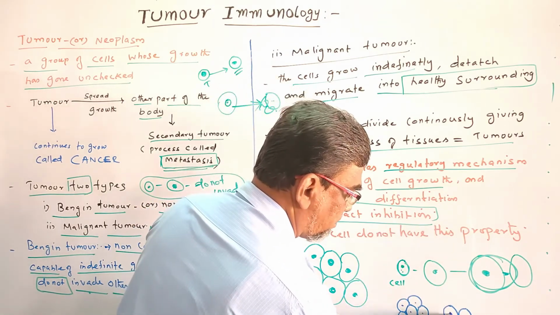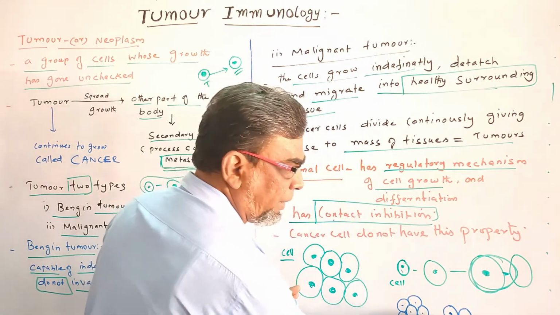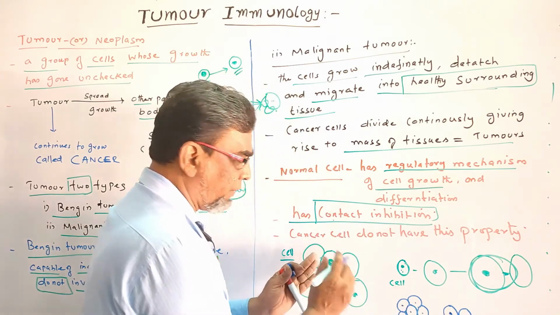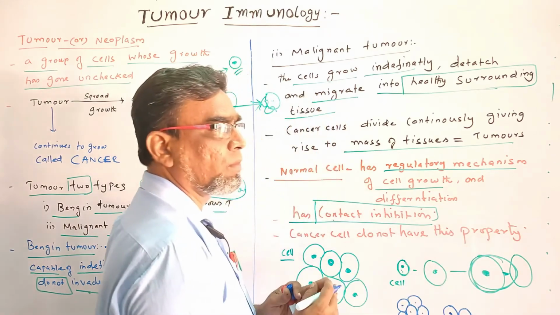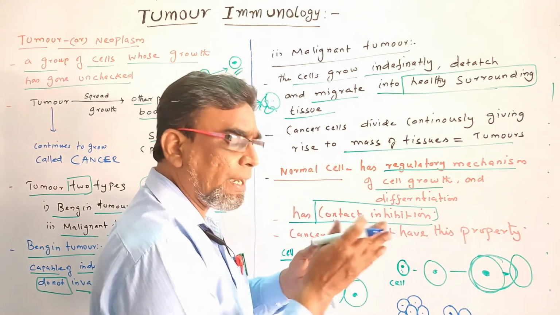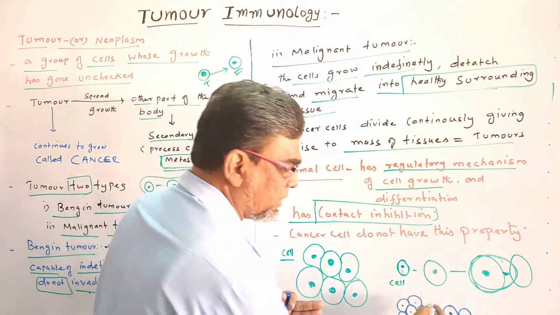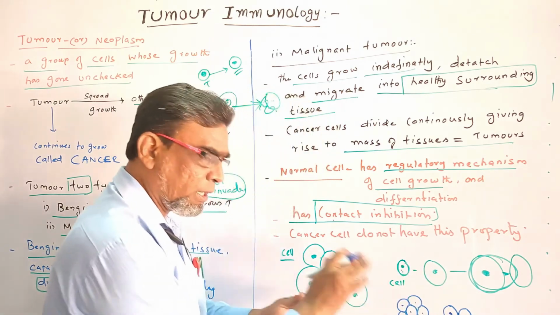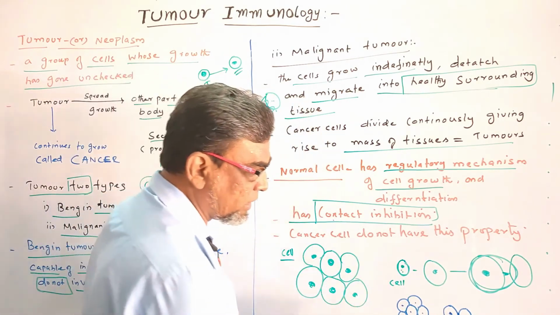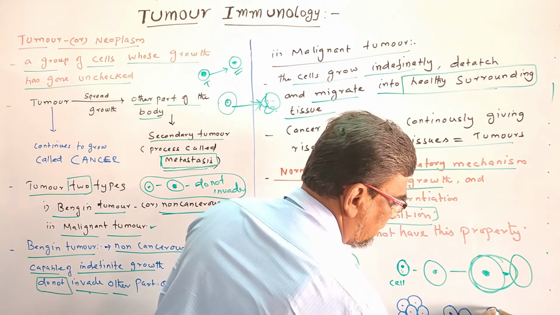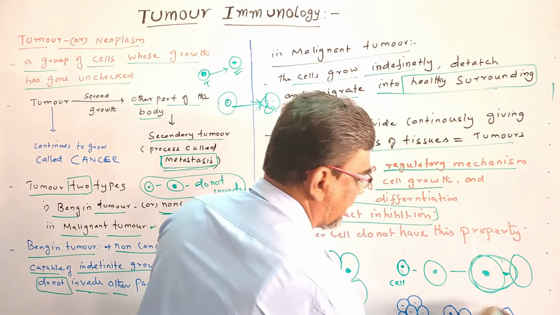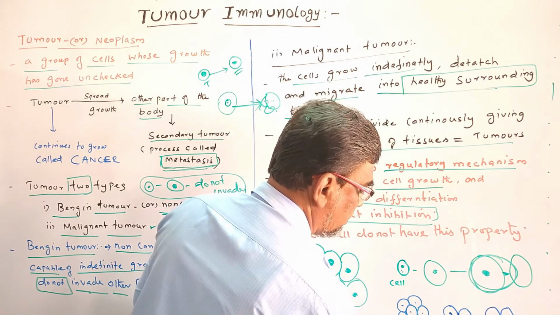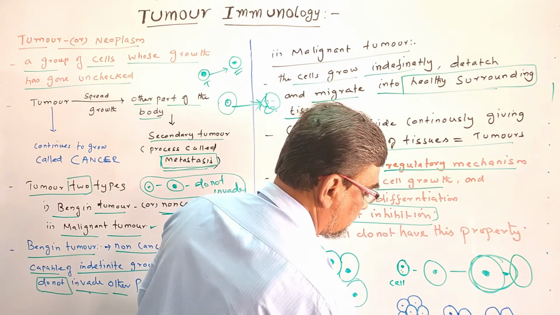This is a property of normal cells. When a cell comes into contact with another cell, it will stop. It has inhibition, contact inhibition. So the growth will stop automatically by the regulatory mechanism. But in cancer cells, what happens? Here one more cell is there, but there is no contact inhibition. This is the normal cell.